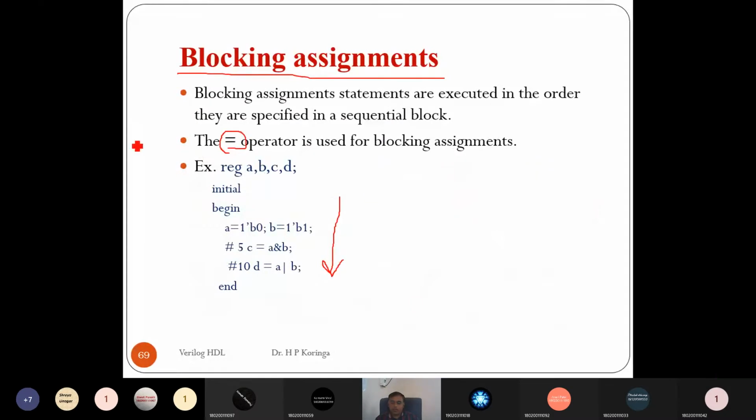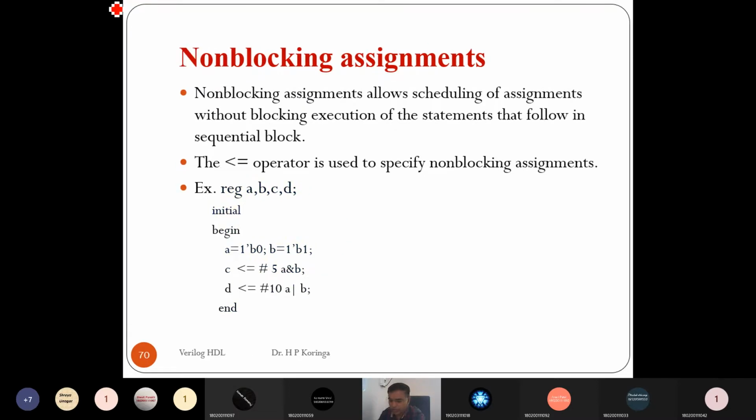Let's take an example. Let me connect through this digital slate. Let's take the example with A, B, C, D. Initial is a procedural block, a program for the behavior abstraction level, with begin and end, and here this equal sign.